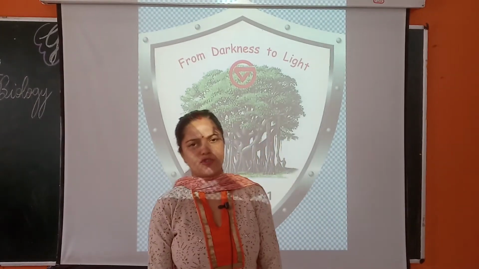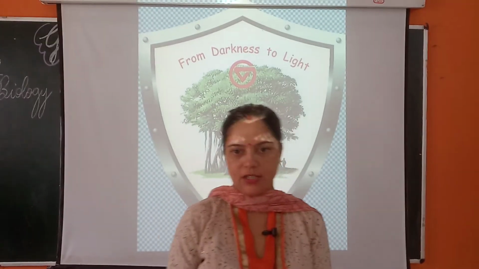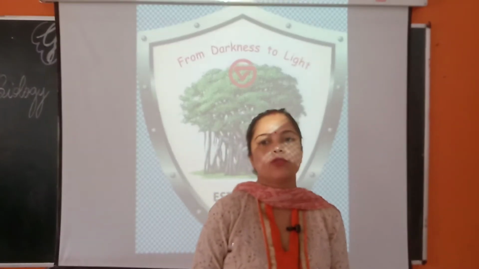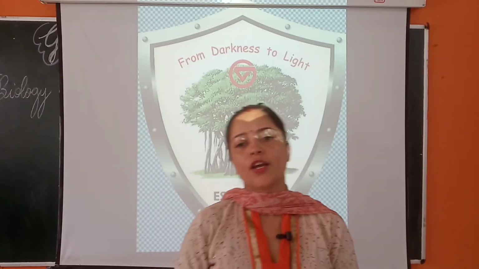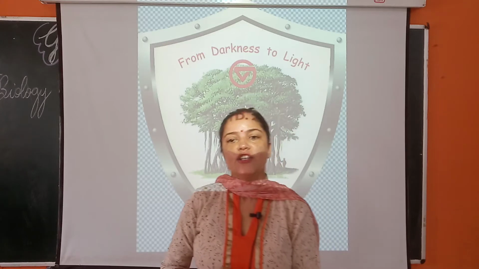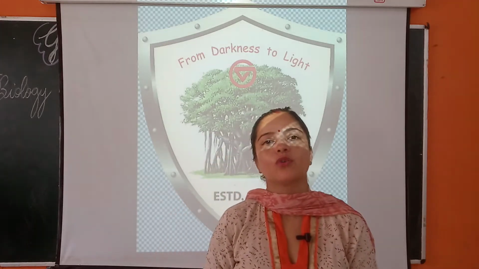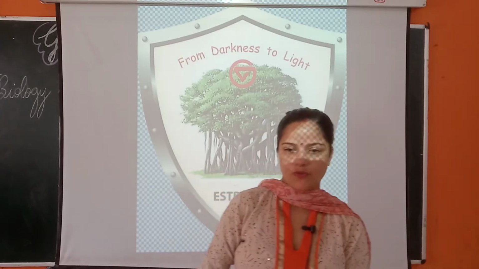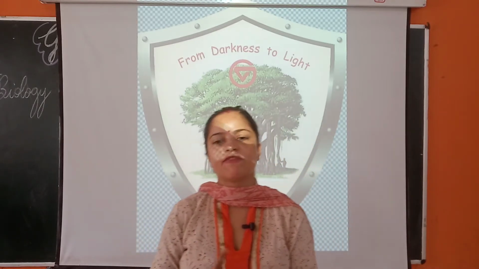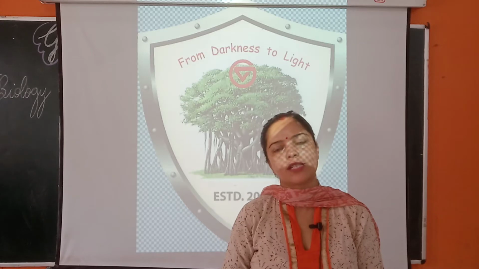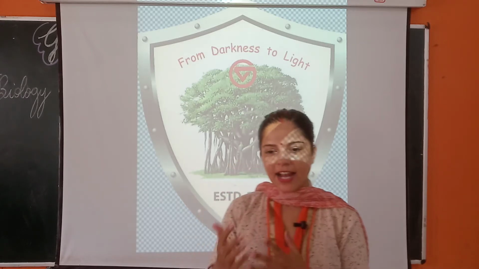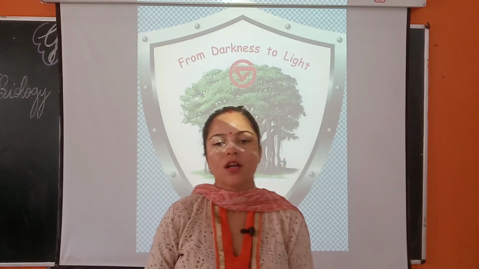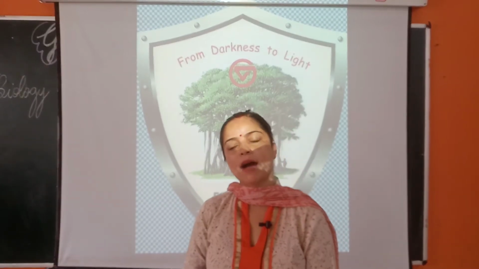We started with the 4th chapter, digestive system, and I told you about nutrients. What are nutrients? Nutrients are the substances needed by our body for good health and growth. There are 4 types of nutrients: carbohydrates, fats, proteins, vitamins and minerals. And I told you after that about macronutrients and micronutrients.